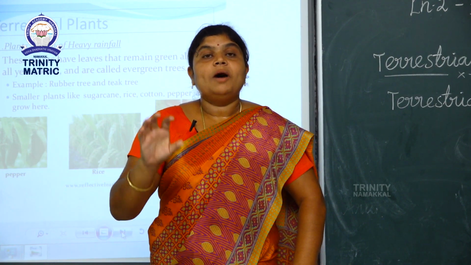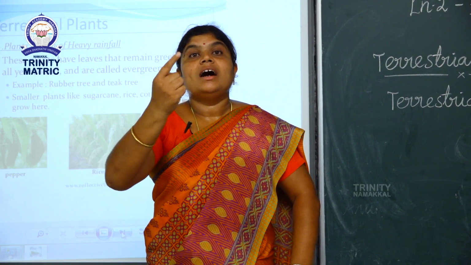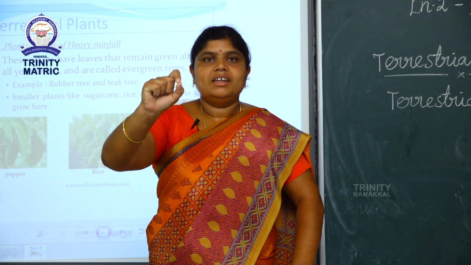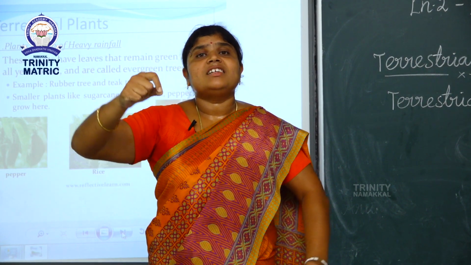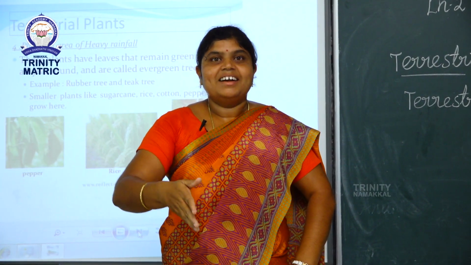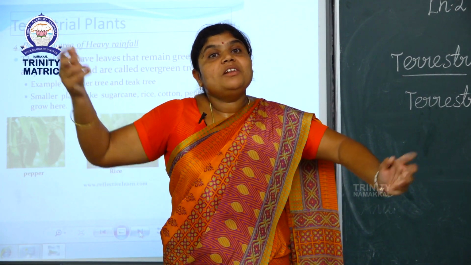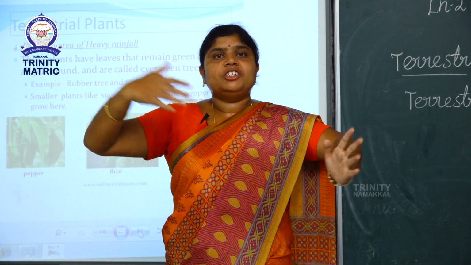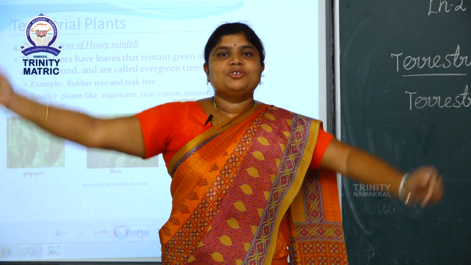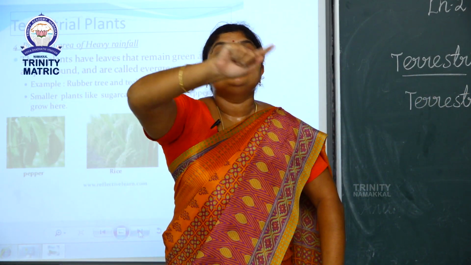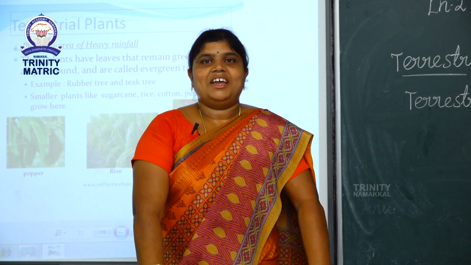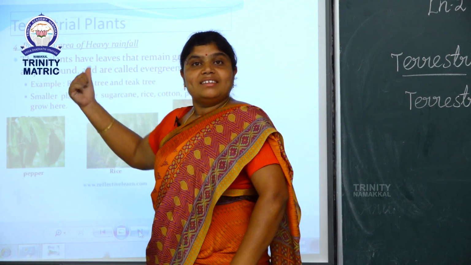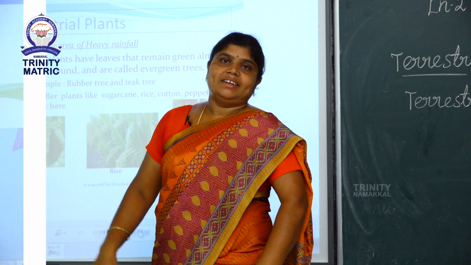So adaptations. The plant has one adaptation. What is meant by adaptations? Plants can survive in some of the places, so the plants have some special features. Yeah, that mangrove plant has special features. What features? The roots. The roots are doing the function of breathing. So mangrove plants' roots are called breathing roots. Can you understand? Next, see the picture. Now we can see the picture of mangrove plant.